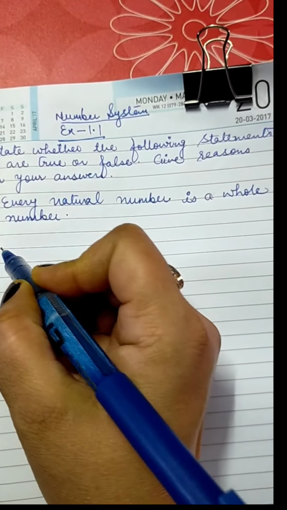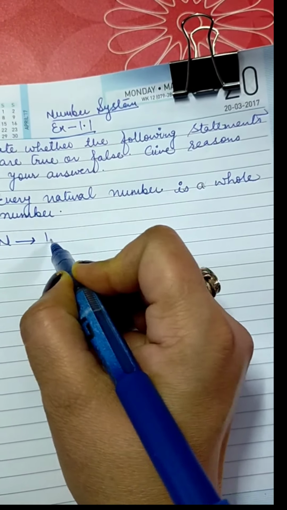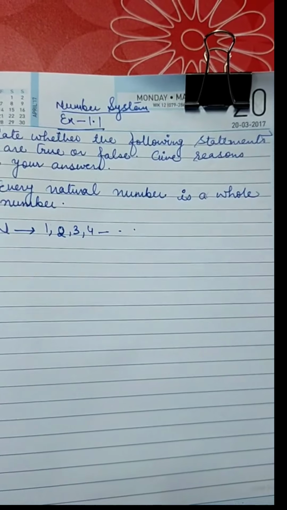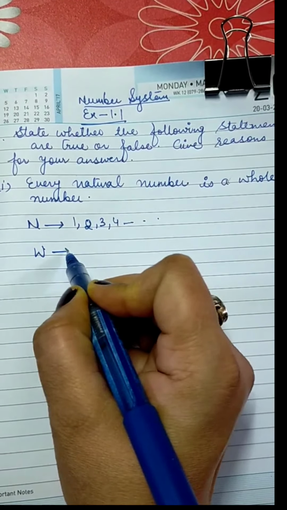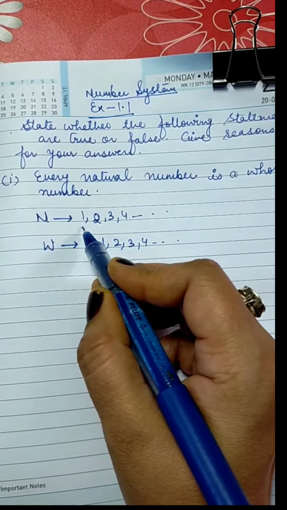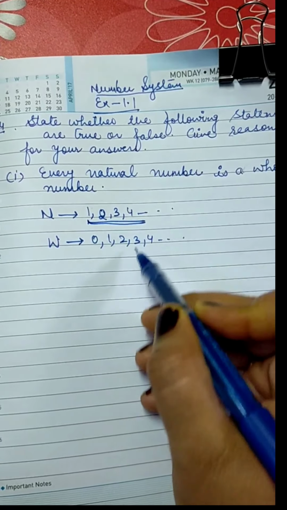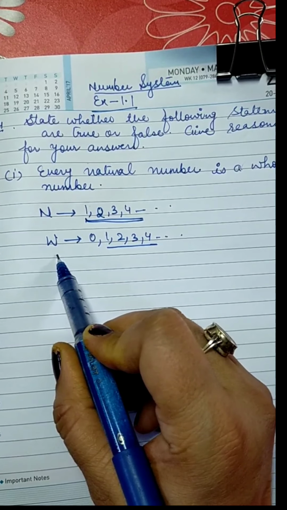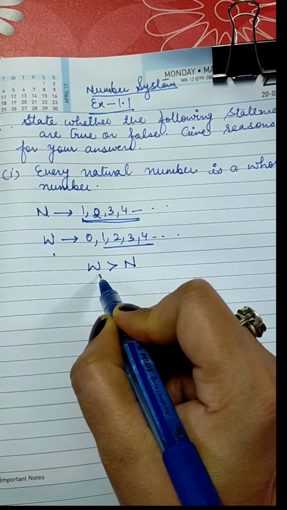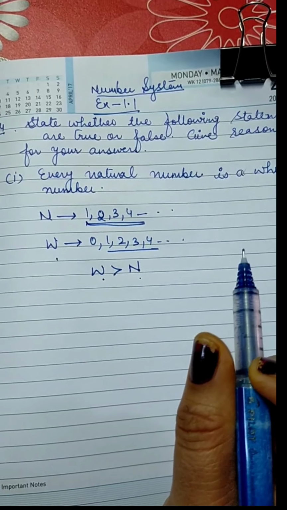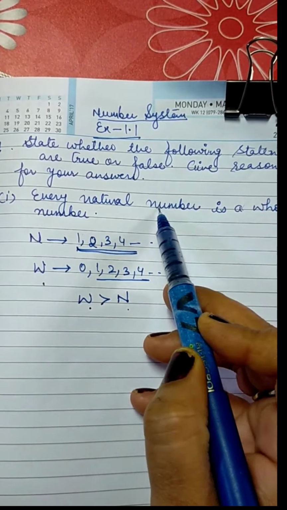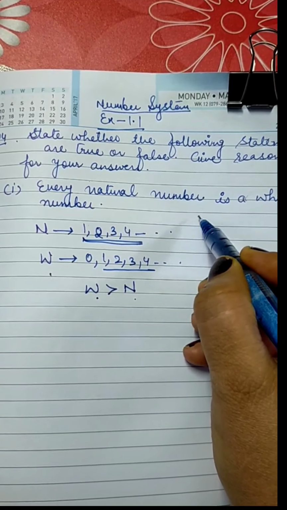See, what are natural numbers? Natural numbers are those that begin with 1: 1, 2, 3, 4 and so on, right? Whereas whole numbers are those numbers which start with 0. So you can see all the natural numbers, starting from 1, are coming in whole numbers. That means whole numbers are greater than natural numbers because they include 0, which natural numbers don't contain. So every natural number is a whole number. It is very much true.